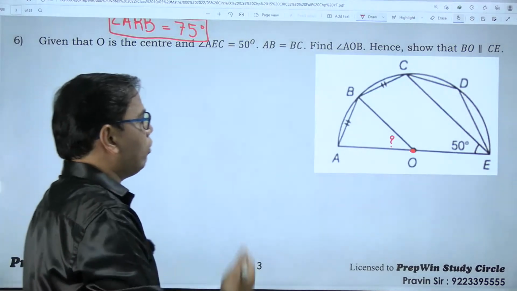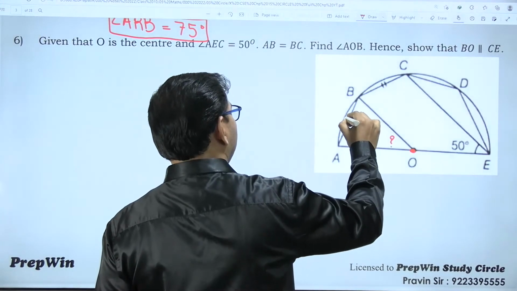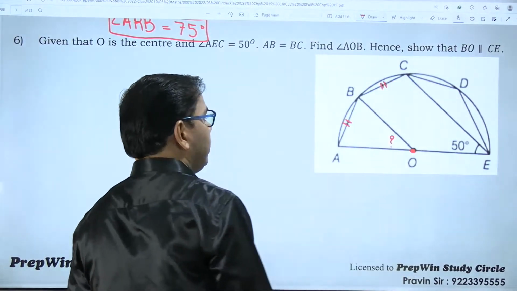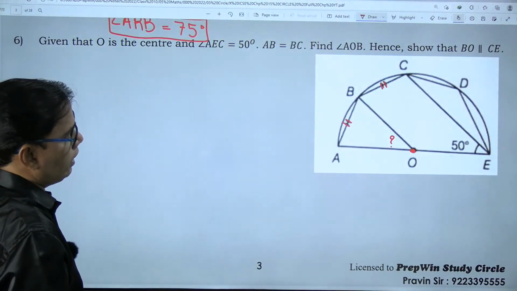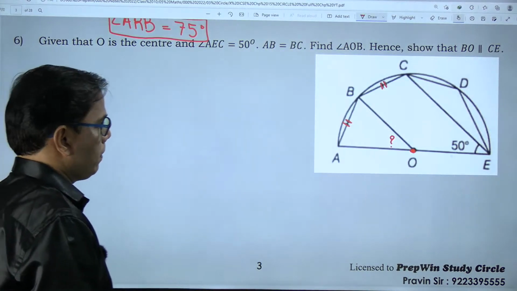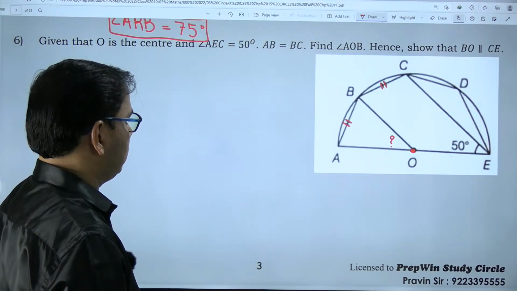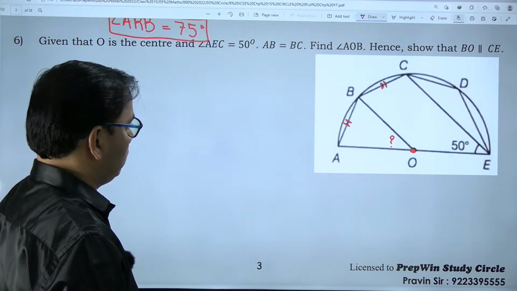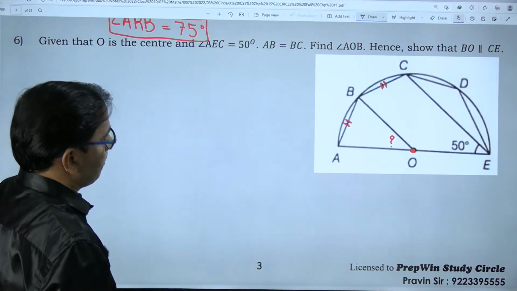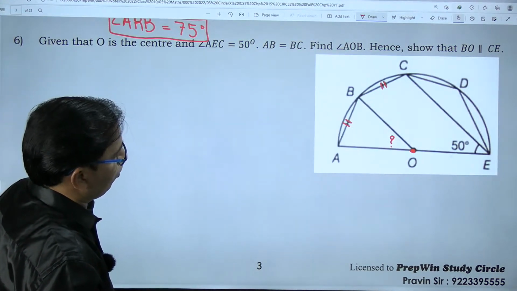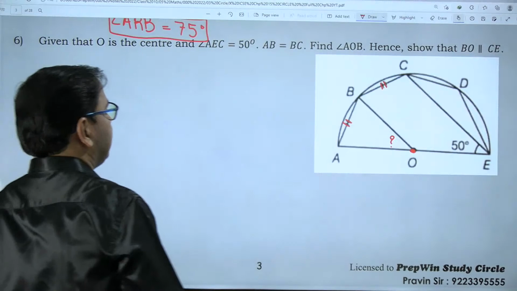Okay, can you tell me how we are going to solve this? The information is given in the diagram that AB is equal to BC. Yes, very easy. BO parallel to CE. Are you getting it? Okay, let's see how to solve this.